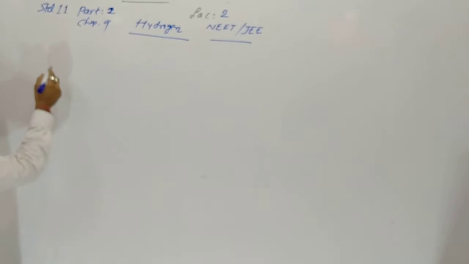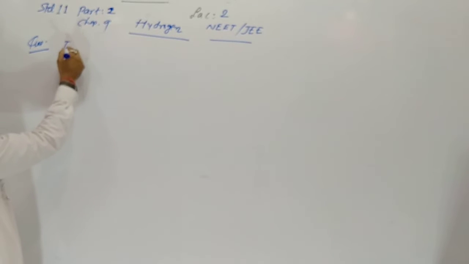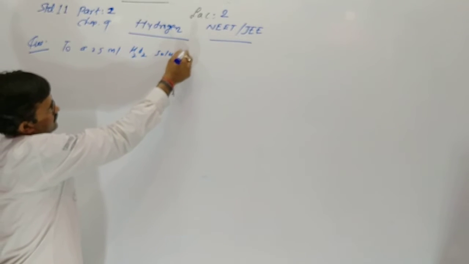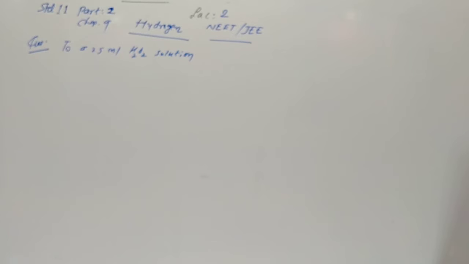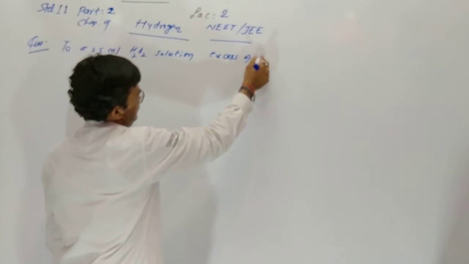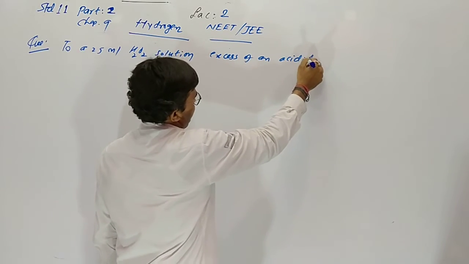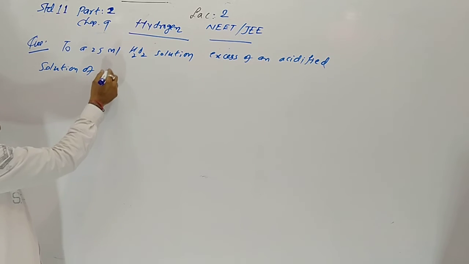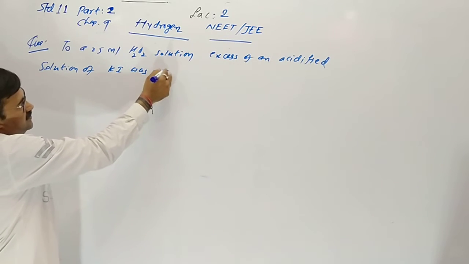Next, question 2. A 25 milli hydrogen peroxide solution, excess of N acidified solution of potassium iodide was added.